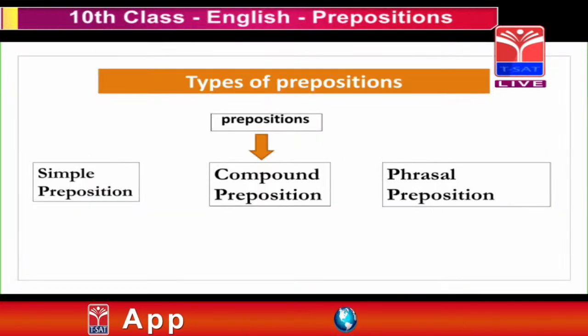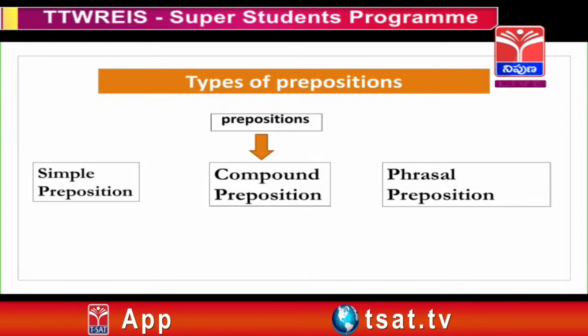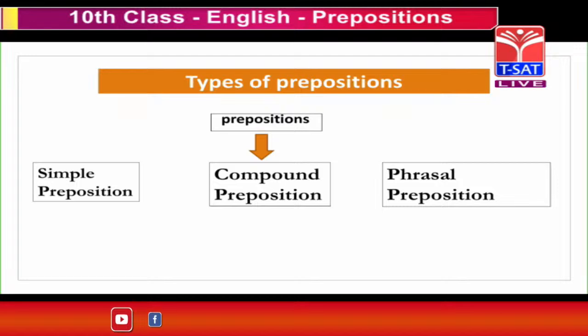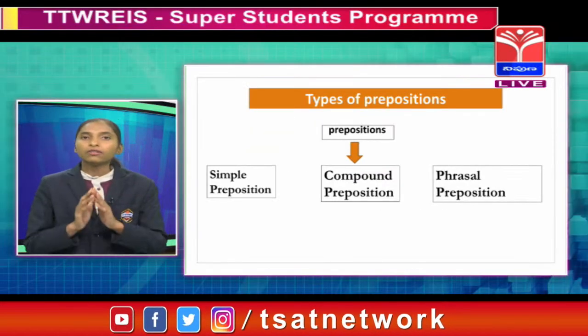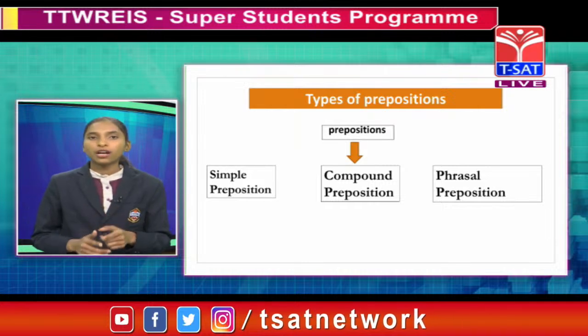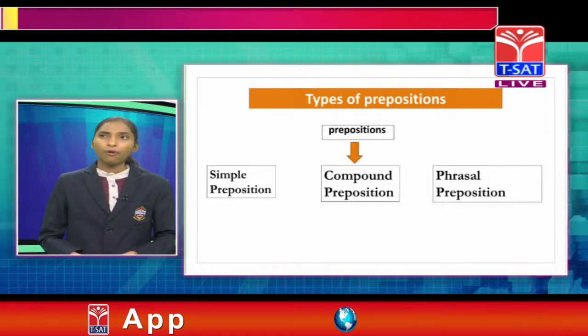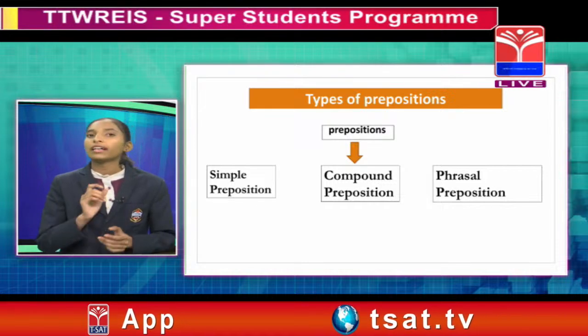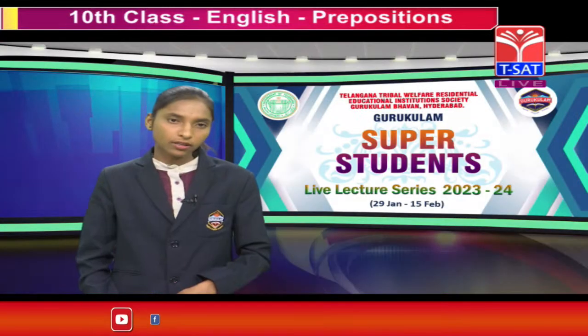The first one is the simple preposition, the next one is the compound preposition, and another one is the phrase preposition. Okay, I will repeat it again. Prepositions have three types: simple preposition, compound preposition and phrasal preposition. So, what are these prepositions? I will explain. Firstly, I will explain the simple preposition.